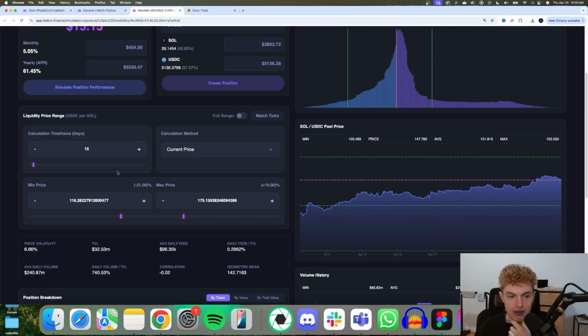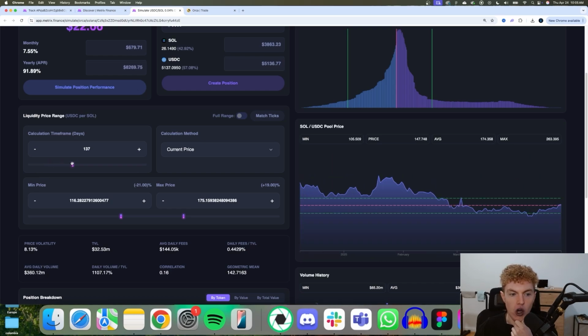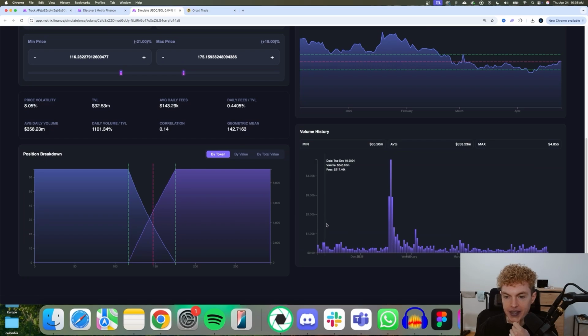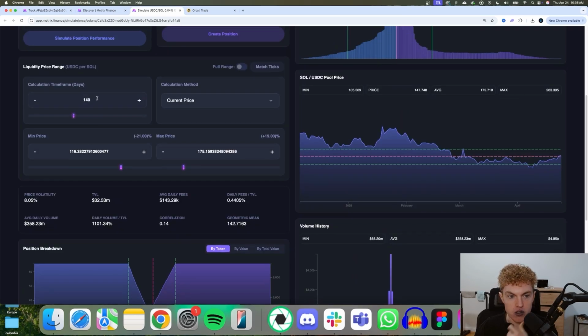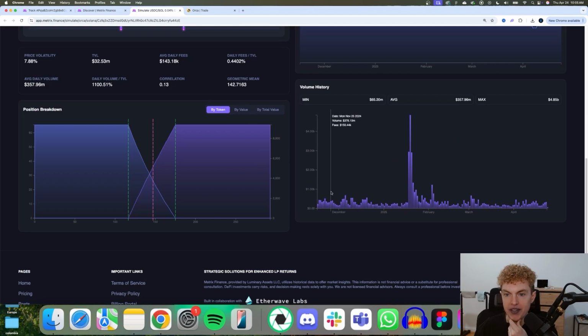And by that, I mean I'm zooming out on the calculation time frame. So for example, I'm looking at the past 140 days of the pool and seeing if there's consistent volume history. Yeah, you can see there's a ton of volume, ton of fees every day. Obviously here, when Trump had his meme coin, Solana was booming, so that's going to be high no matter what. But other than that, you can see we can zoom out even farther to like 160 days and just see there's always been a ton of volume, a ton of fees. So this is one reason why I'm pretty comfortable putting capital into this pool.